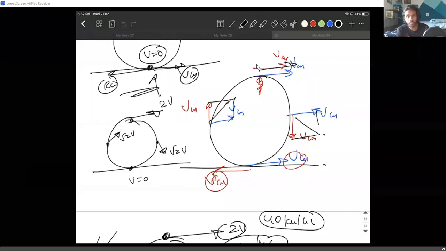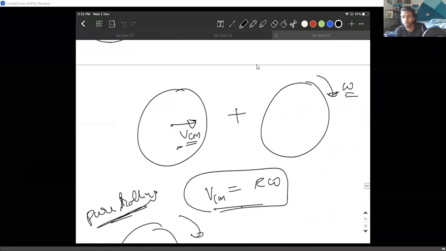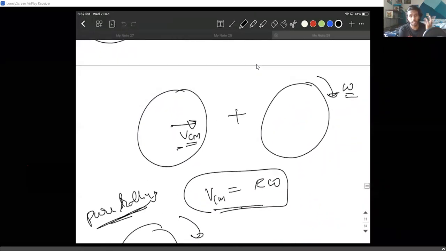Hey guys, so this is day 16 of rolling motion, rotational motion, and day 2 of rolling motion, strictly speaking. Yesterday I gave you an introduction to the basic kinematics of rolling motion, like how we combine the linear motion and the angular motion of a body, and how we make this a rule, V equals R omega, considering the bottommost point, which is in contact with the ground, has no velocity.